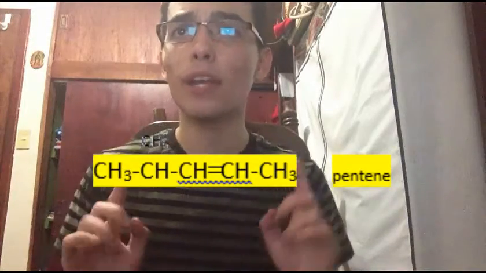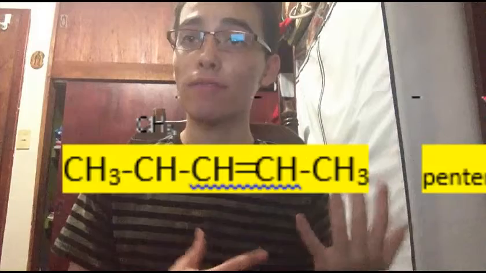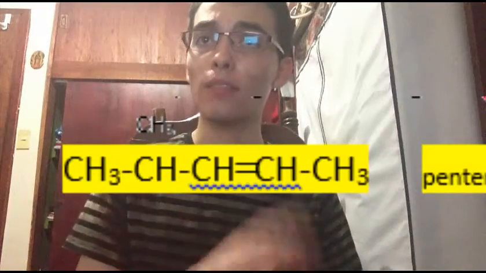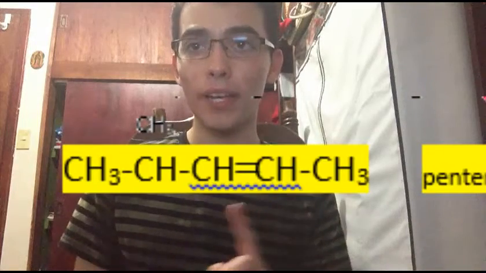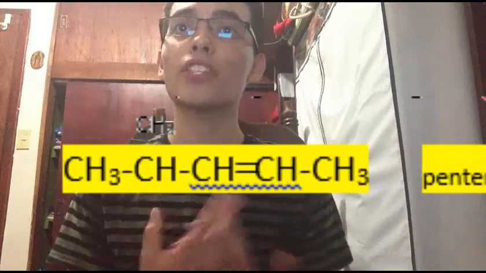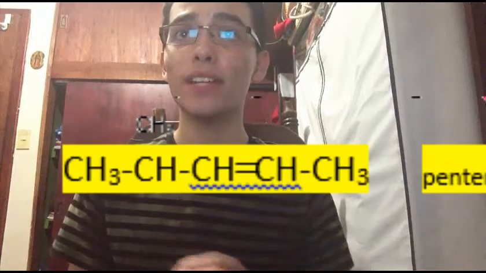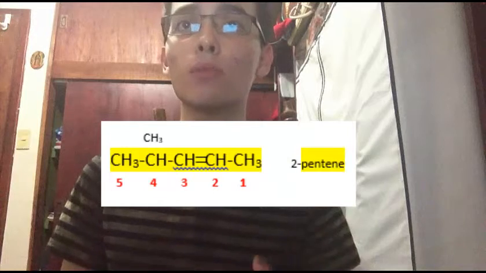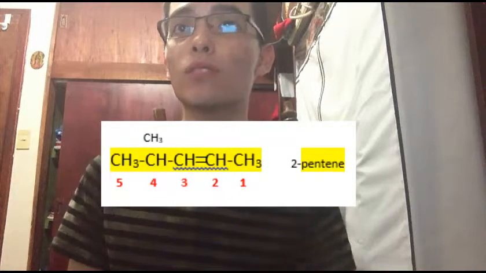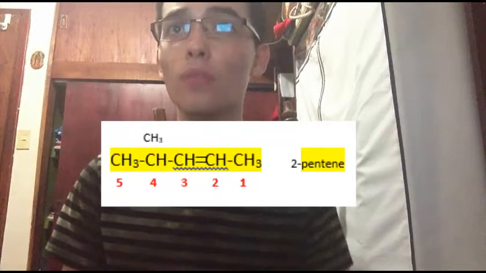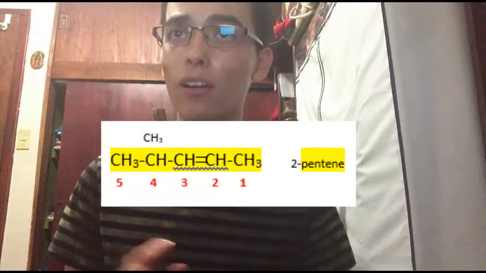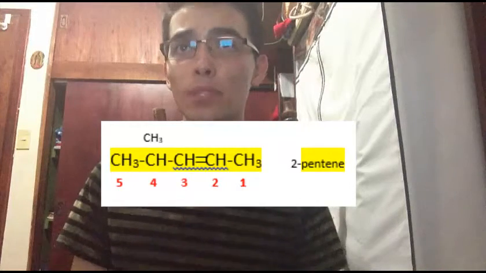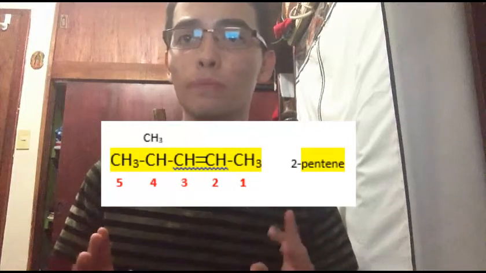So in this example we have pentene, which has 5 carbon atoms. The double bond is over here. The second step, number the carbon chain from the end nearer to the double bond. The number of the first carbon in the double bond is used to give the location of the double bond. Alkenes with 2 or 3 carbons do not need a number, for example ethene or propene, because the double bond must be between carbon 1 and carbon 2.